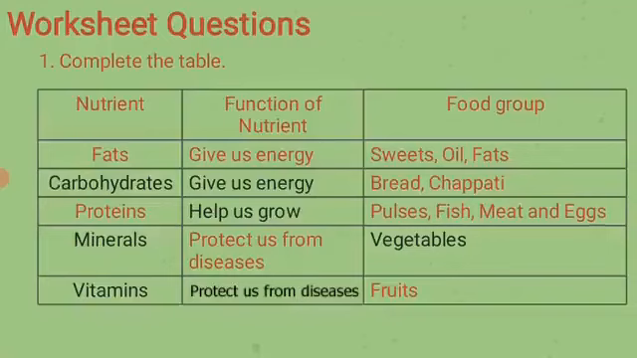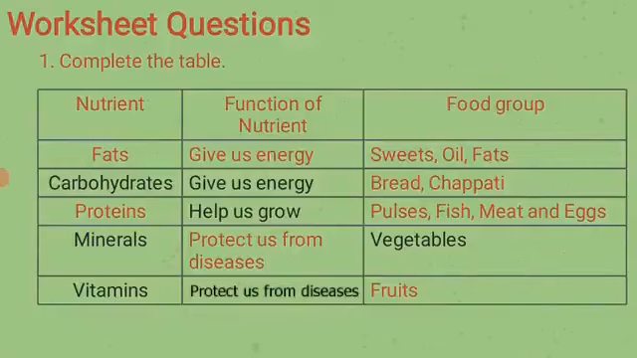The function of carbohydrates is that they give us energy. The food groups rich in carbohydrates are bread, chapati. You can also write the answer as rice, roti. Next, the function of protein. What is the function of protein? It helps us to grow. Food groups rich in protein are pulses, fish, meat and eggs.